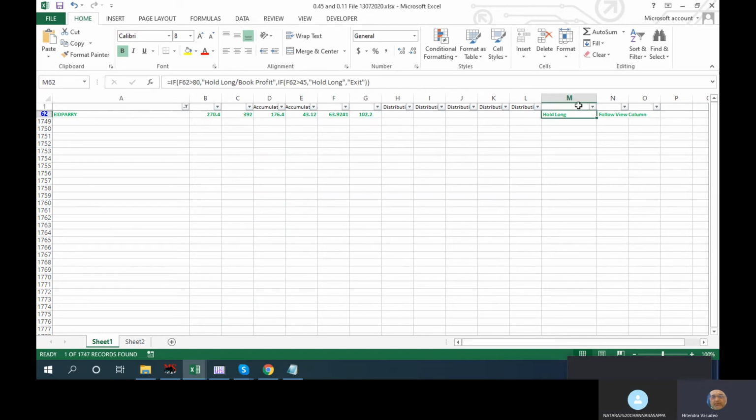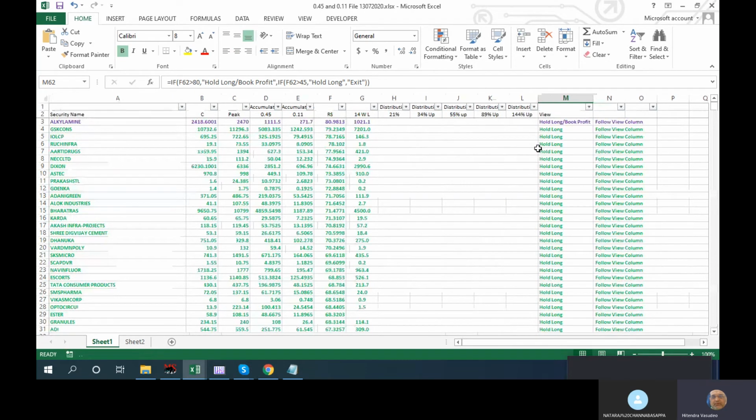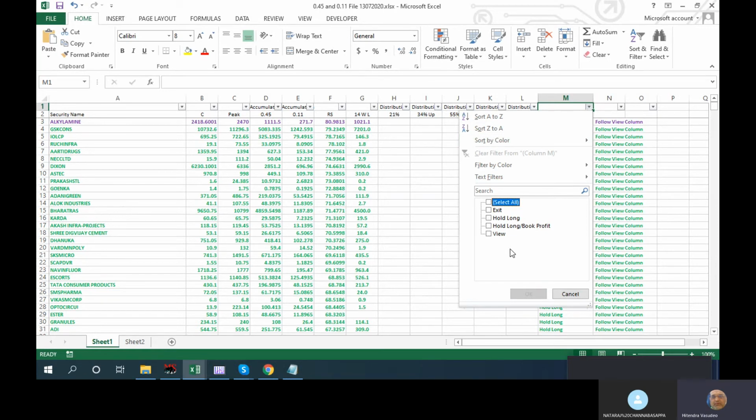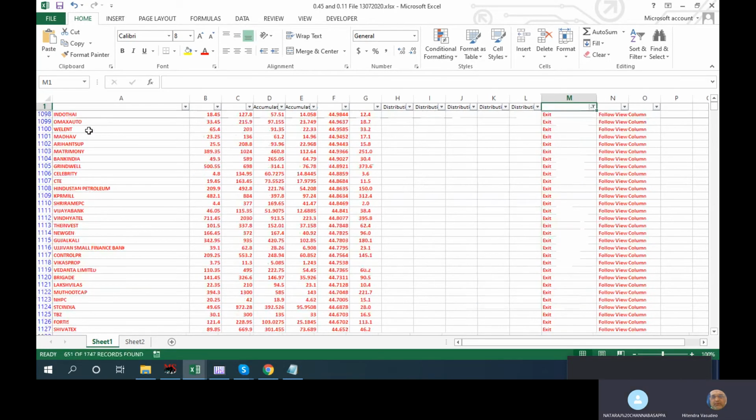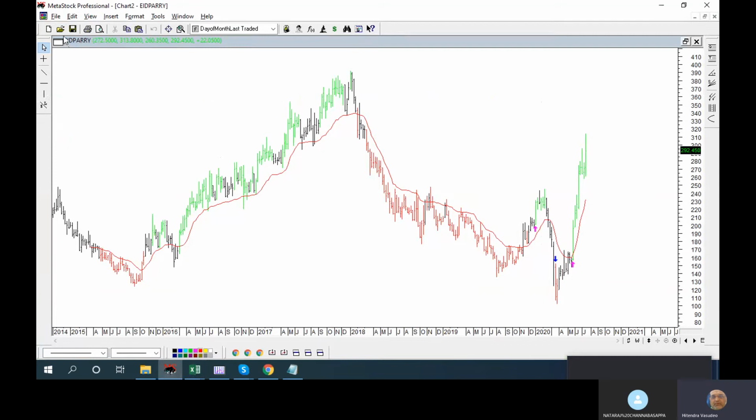So whatever is not in hold, why we are sending this file right now is because we are in a process. We want to create this as an app. This app will work like a portfolio checker. We want to create it in some sort of funds, so we are not in the position to do that. But right now, everything is going to be there. Suppose you want to see the exit stocks. So I just click on exit. Whatever is there, you have it. See, Hindustan Petroleum is showing as exit. Let's see whether it is in exit or in hold.